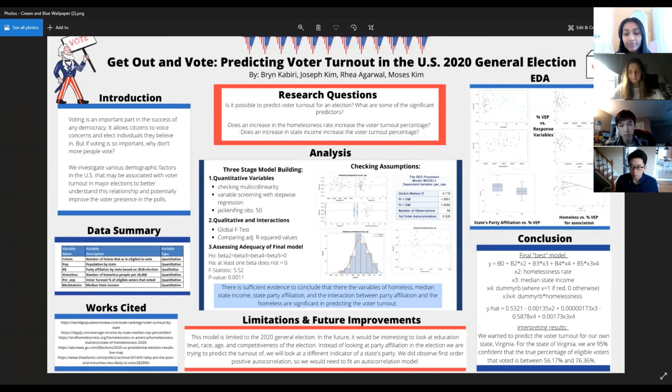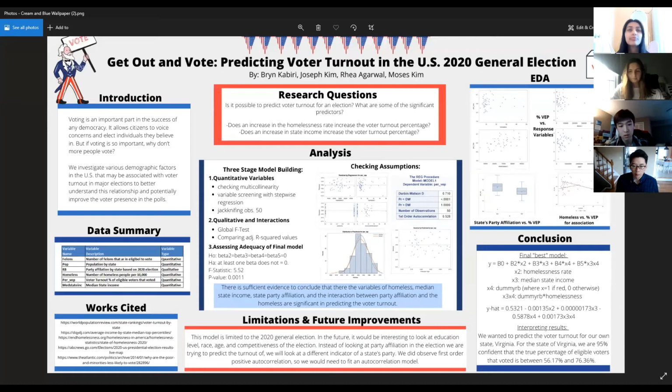So after this, we came up with a prediction interval, and we wanted to interpret the results specifically for Virginia. And we said that for the state of Virginia, we are 95% confident that the true percentage mean of eligible voters that voted is between 56.17% and 76.36%.